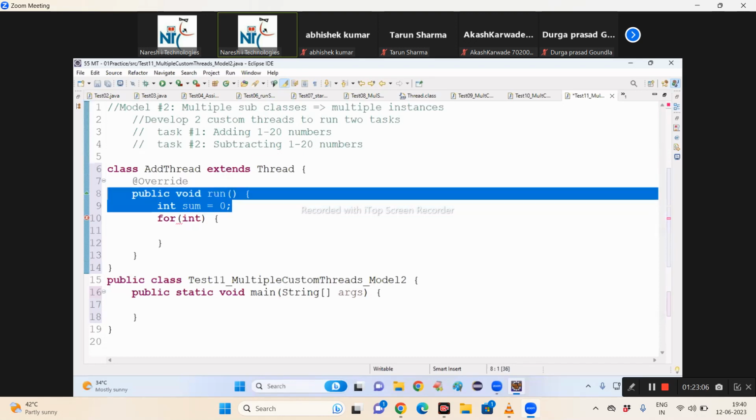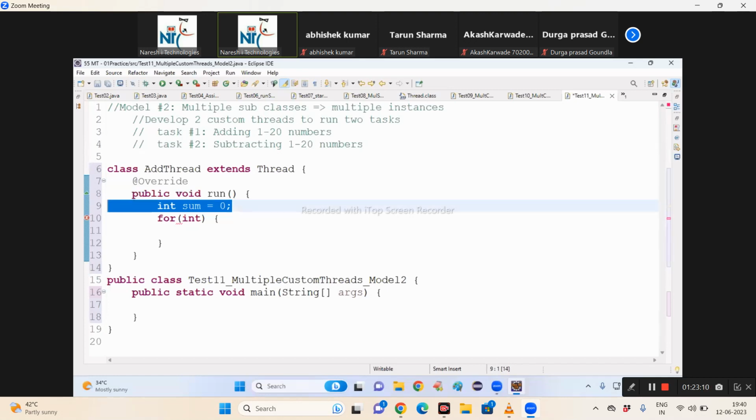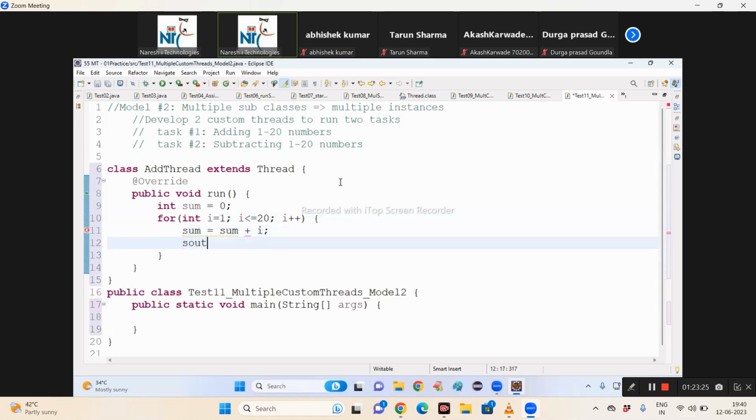If you want to use it in only one method, then declare it inside the method. Okay. For int i equal to 1, i less than or equal to 20, i plus plus, sum equal to sum plus i. System dot out dot print, "Addition" plus sum. Right? Next.